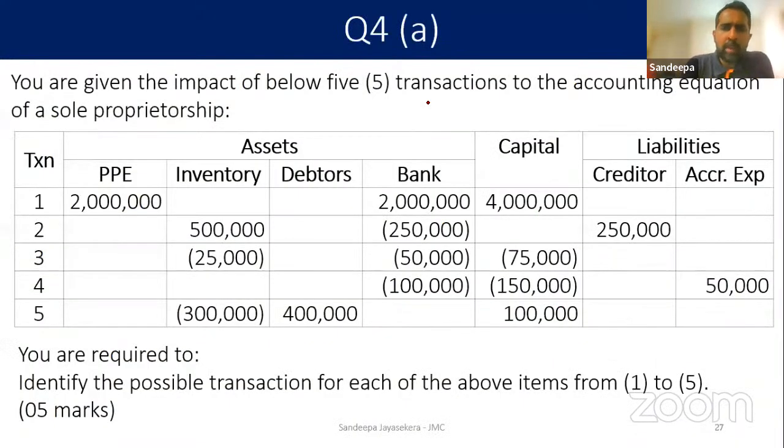Right. Bank balance has reduced by 100,000. Capital reduced by 150,000. Accrued expenses increased by 50,000. So what has happened? There's an expense which has a value of 150,000. But you have paid only 100,000. The remaining balance is payable.